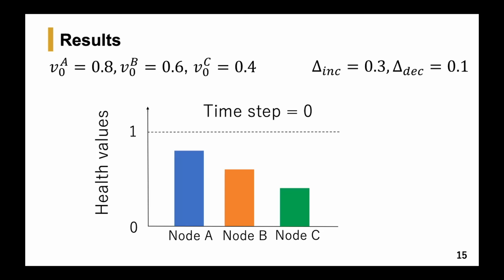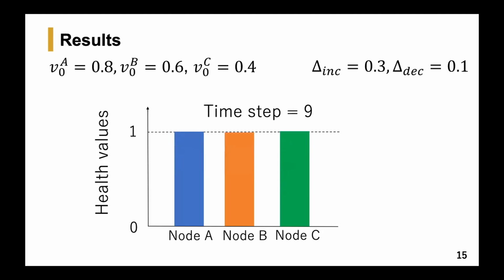So node C is the least healthy node at this time step, so it is targeted first. And by the end of this time step, node B becomes the least healthy node. Therefore, it is targeted next. And therefore, this policy of targeting the least healthy node at each time step is followed. And finally, all of these 3 nodes are permanently repaired.